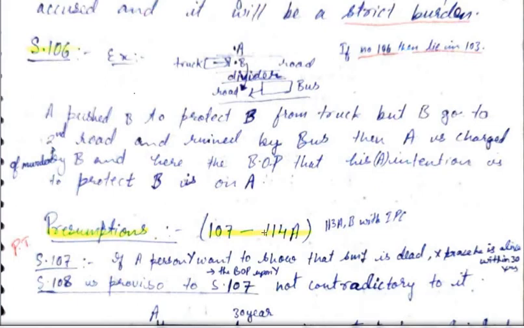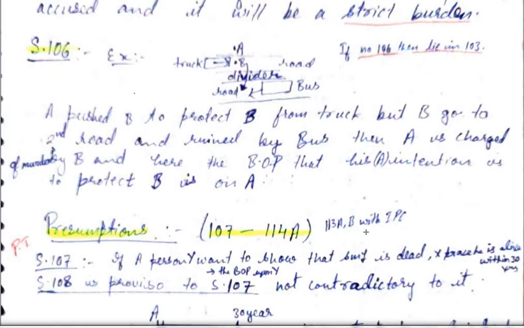So 107 till 114A, but some of the sections we have already covered, like 112, that was a major discussion we have already done. Important areas we have already covered. The others are also important, but the more detailed areas we have covered. 113 you have to do on your own, that is also about conclusive proof. 114 I have discussed. All the illustrations we have not done, but the main illustrations we have done, you can do the rest.